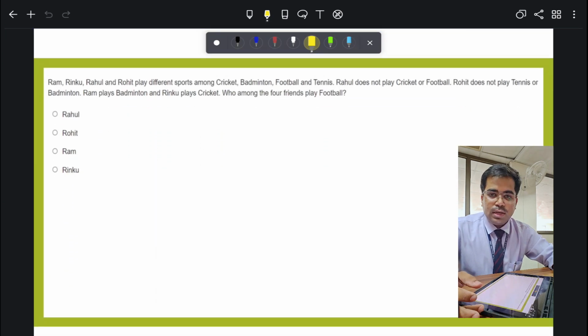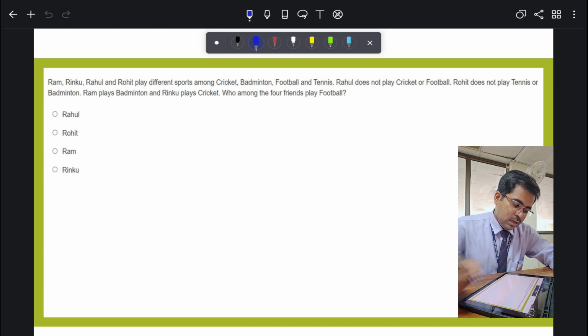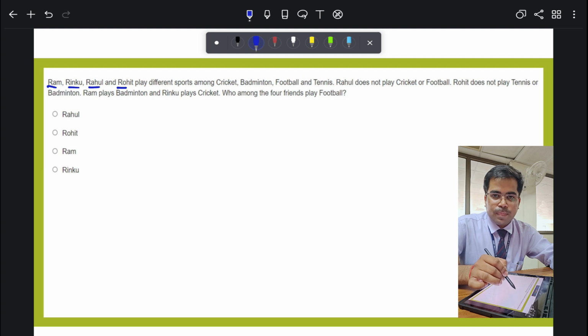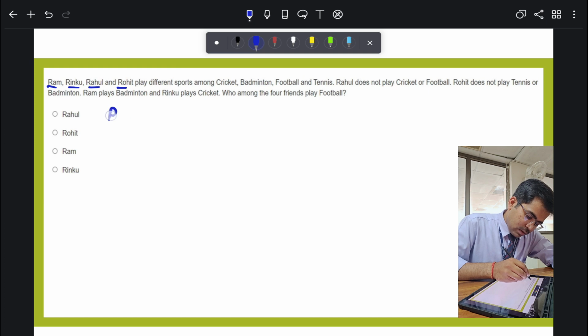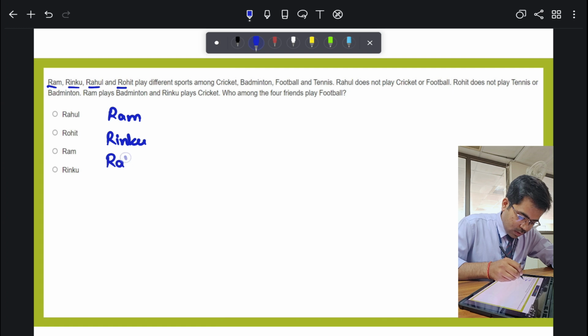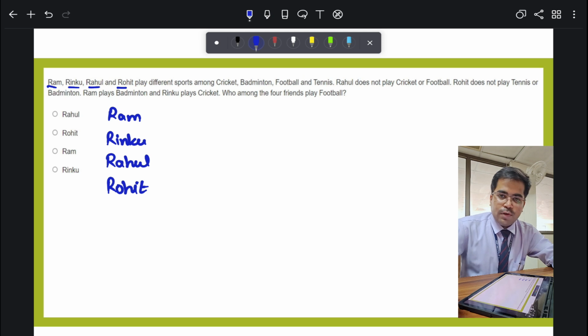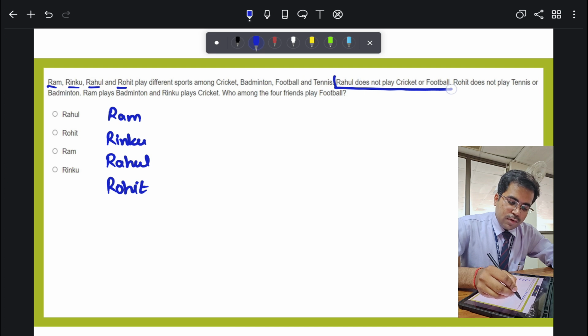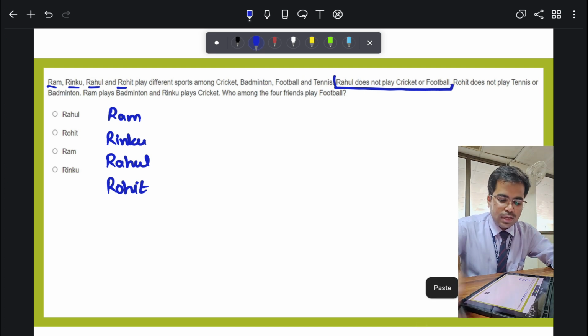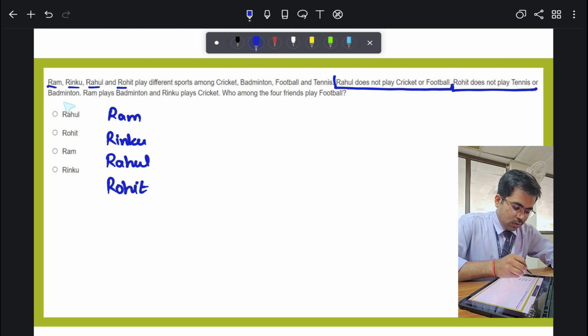Now the very next question on the screen: Ram, Rinku, Rahul and Rohit play different sports. How many students are there? Four. Ram, Rinku, Rahul and Rohit. They play different kinds of sports. Now Rahul does not play cricket and football. That is the does-not category. Rohit does not play tennis or badminton. That is also right.